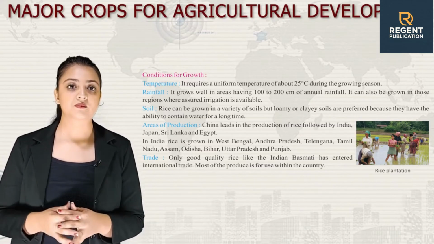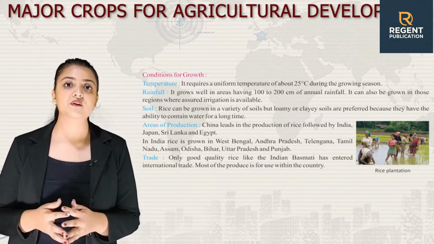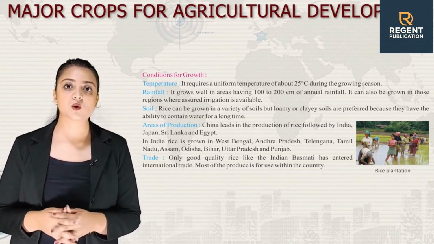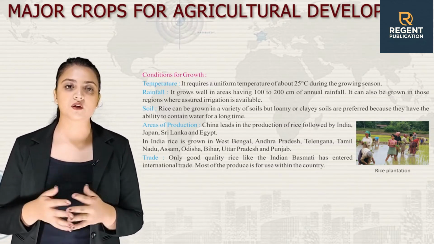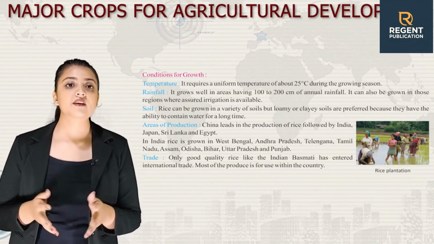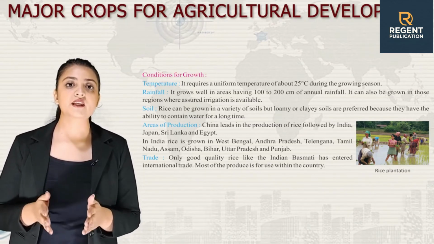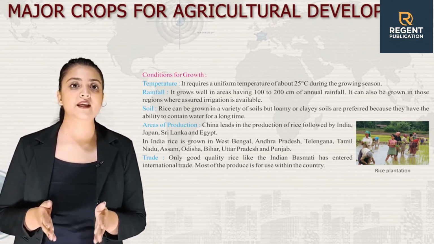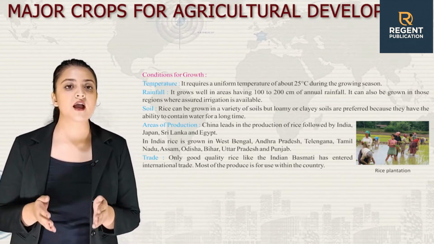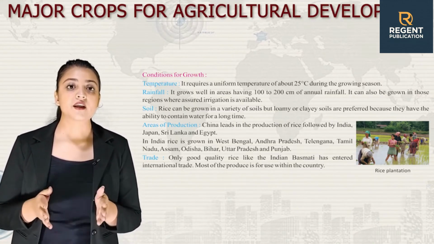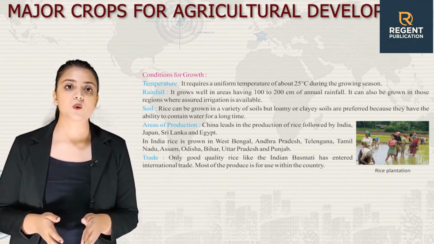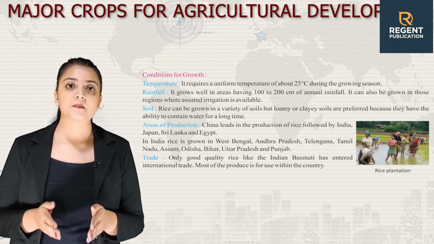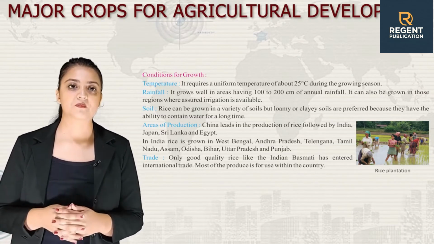Then we have soil. Rice can be grown in a variety of soils, but loamy or clay soils are preferred because they have the ability to contain water for a long time. Then we have area of production. China leads in the production of rice, followed by India, Japan, Sri Lanka and Egypt. In India, rice is grown in West Bengal, Andhra Pradesh, Telangana, Tamil Nadu, Assam, Odisha, Bihar, Uttar Pradesh and Punjab.